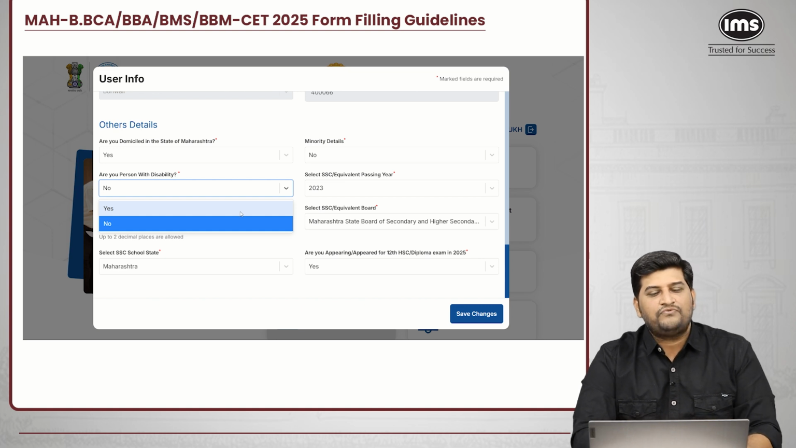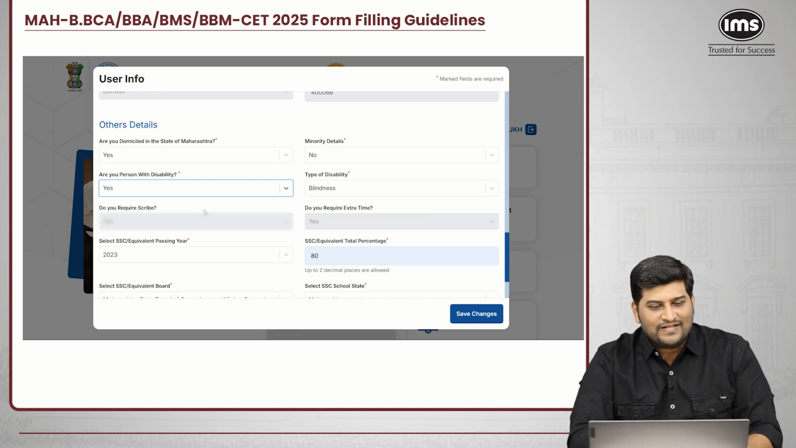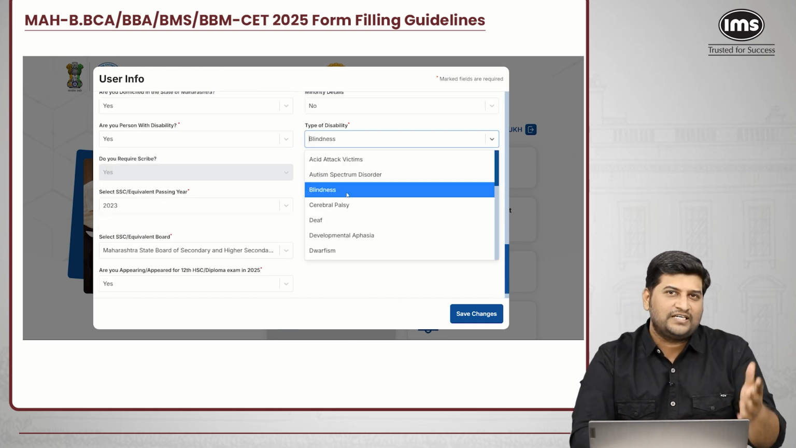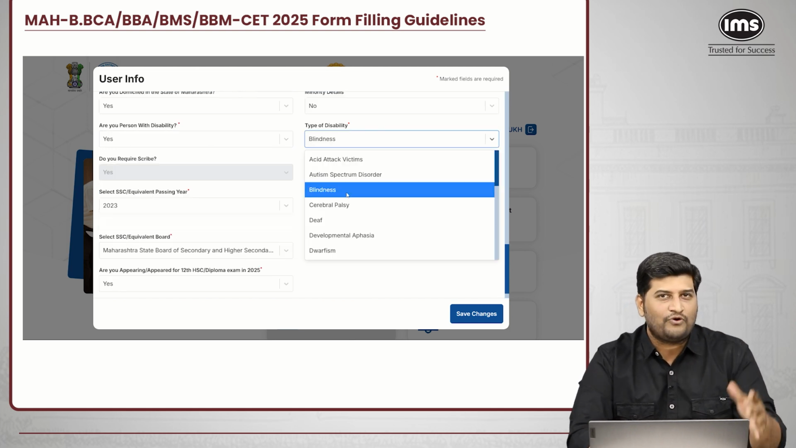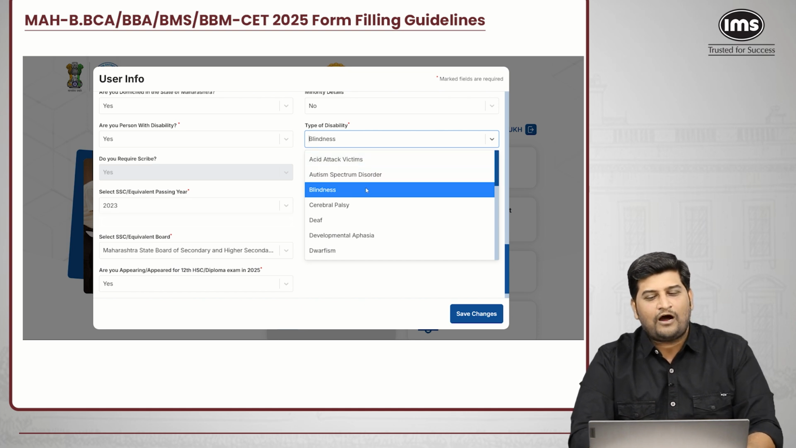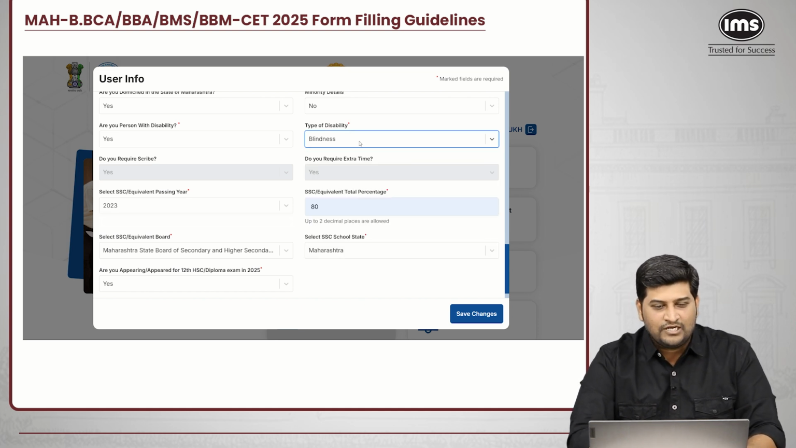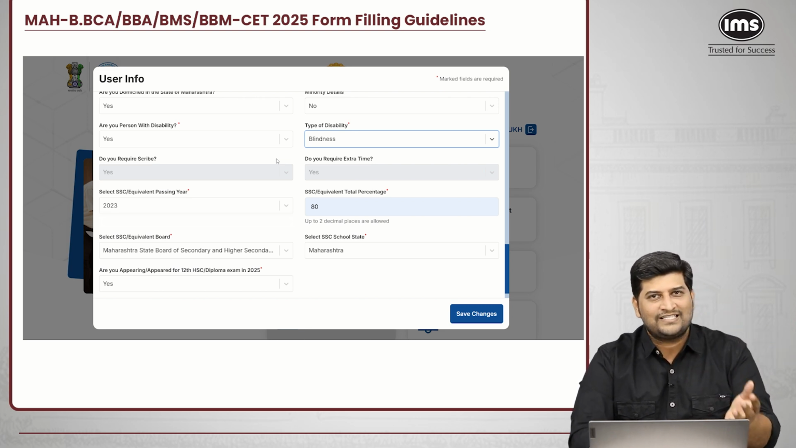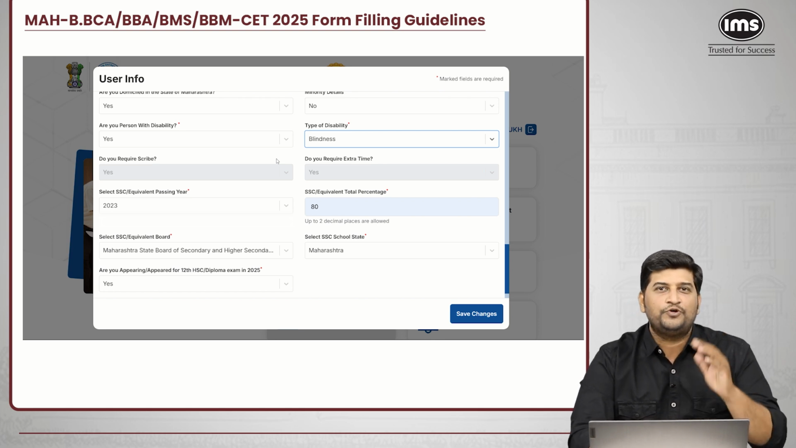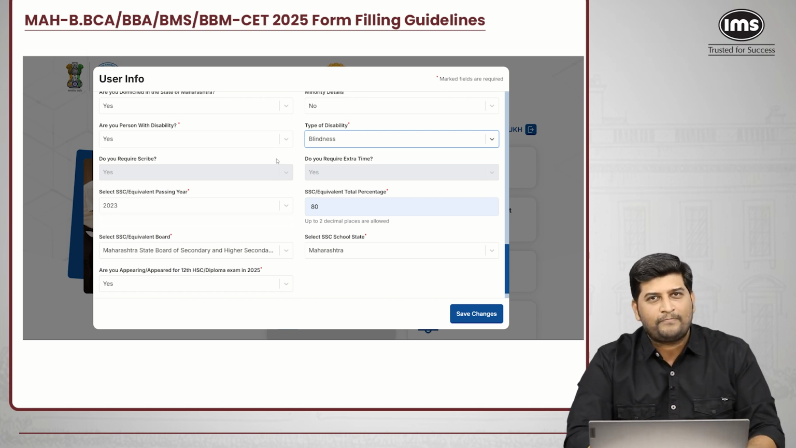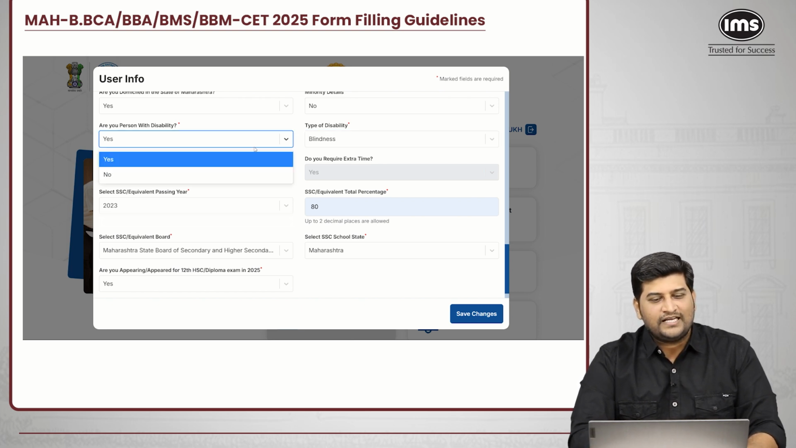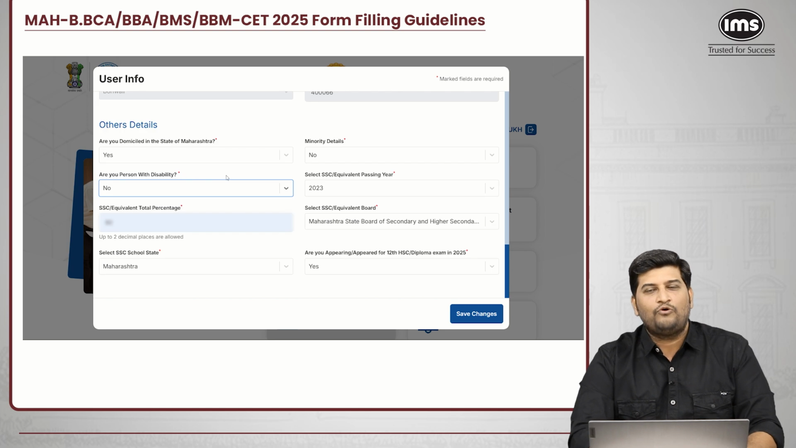Let us say, if you are a person with a disability, you will select yes, and you will select the type of disability out here, like what kind of disability you are facing. Let's say if I'm selecting blindness, you have to mention the percentage of blindness, as in whatever certificate you have while taking the admission. So make sure you have the proper documents. If you are not a person with a disability, you will select no out here.